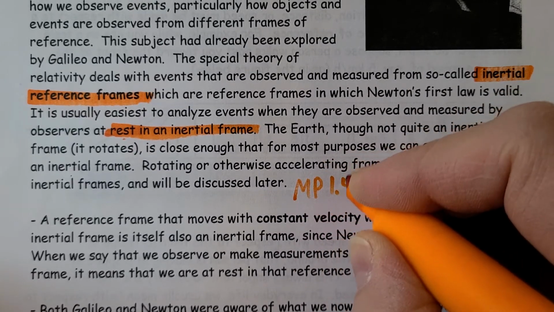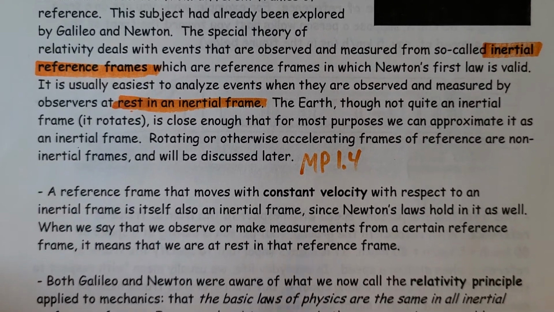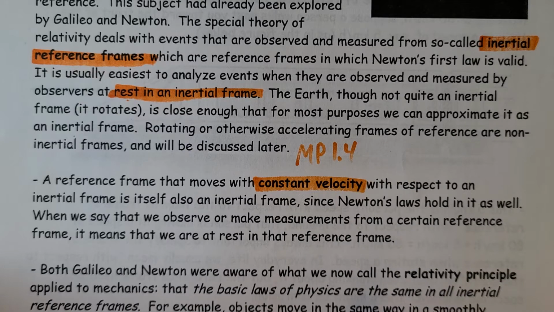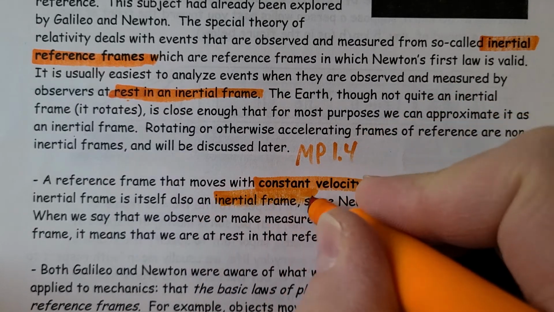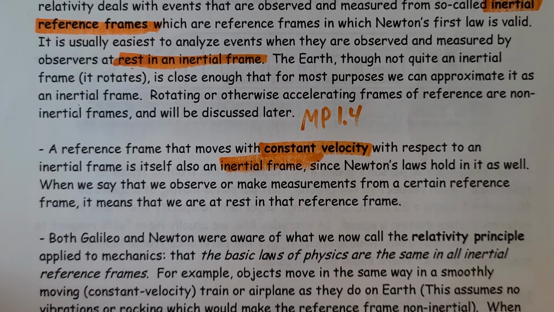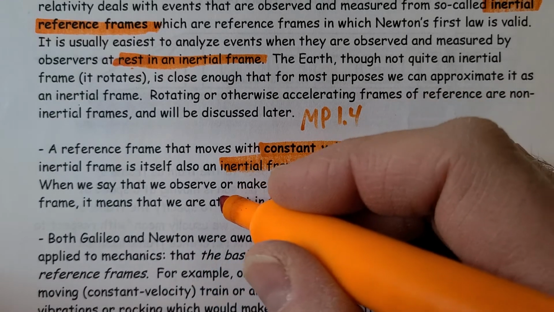And there are some interesting things that happen with accelerating reference frames. So a reference frame that moves with constant velocity with respect to an inertial frame is also inertial. So it all relates back to Newton's first law. Object at rest stays at rest. Object in motion stays in motion with constant velocity in a straight line. We would get the same results whether we're at rest or moving at constant velocity, as we'll see.